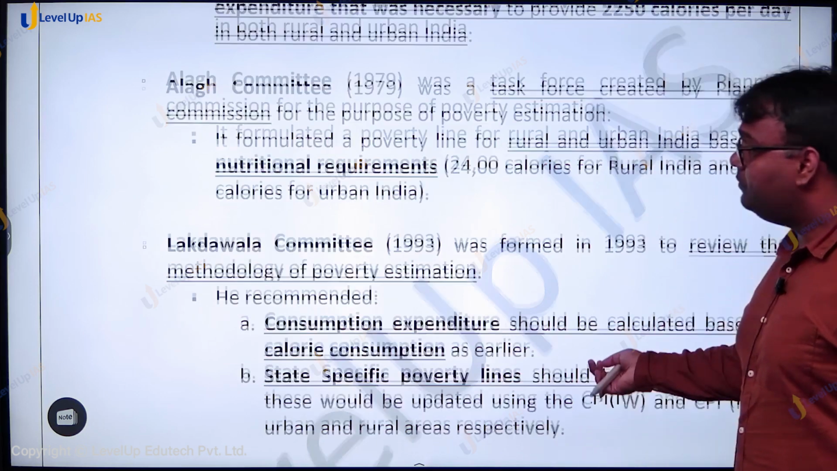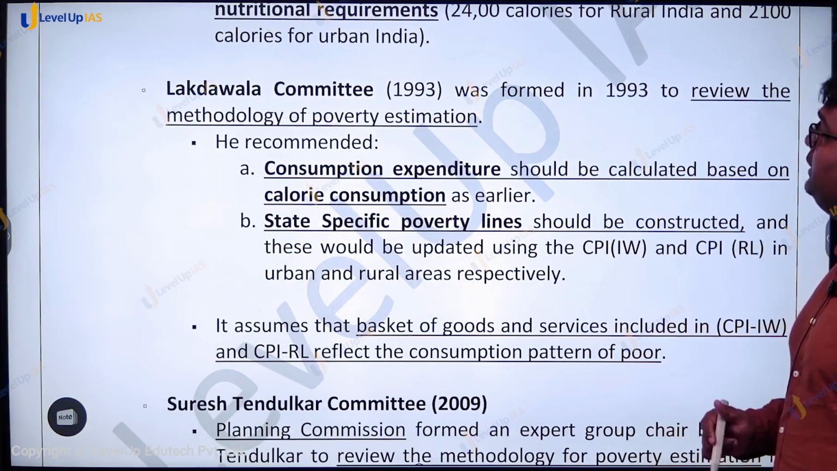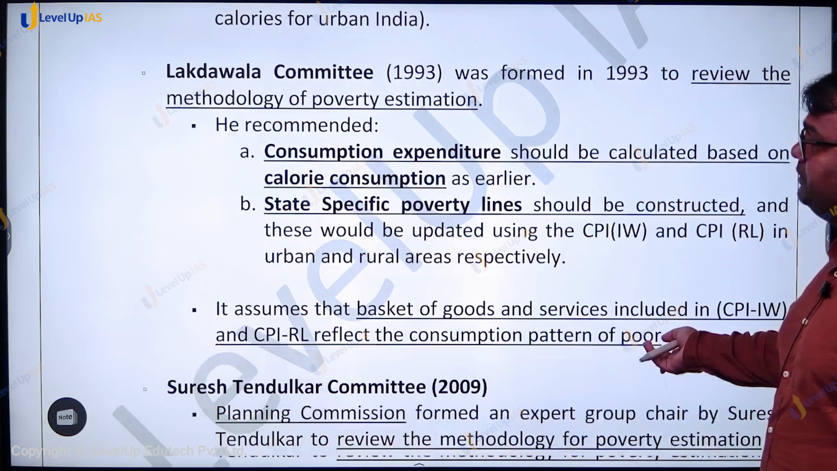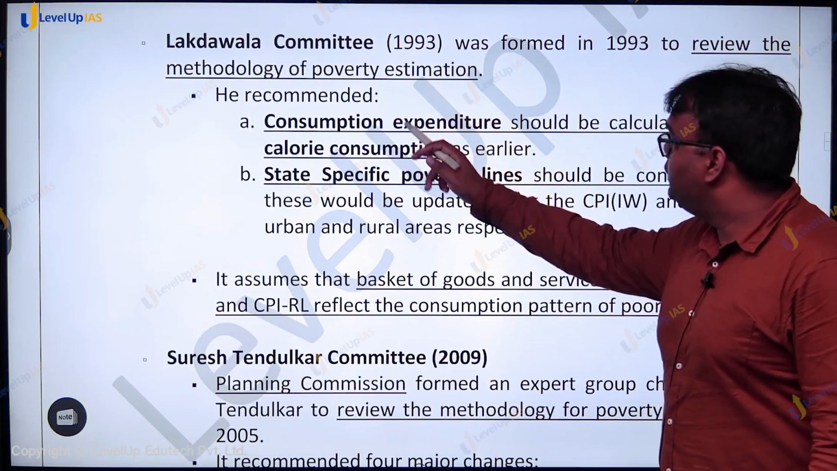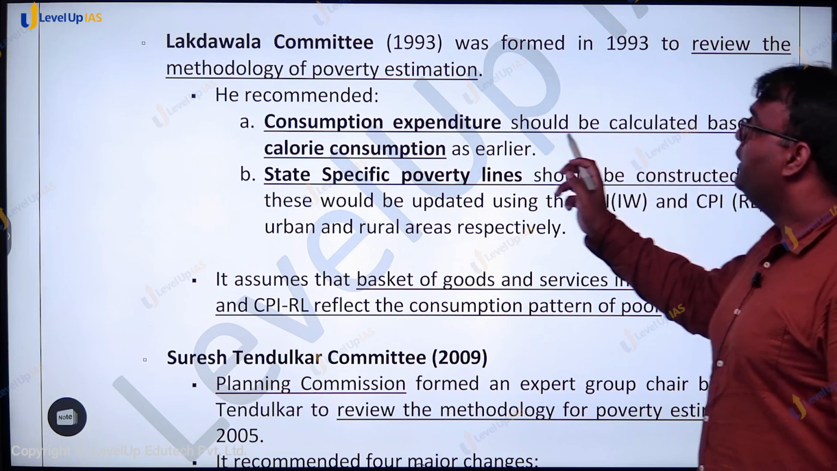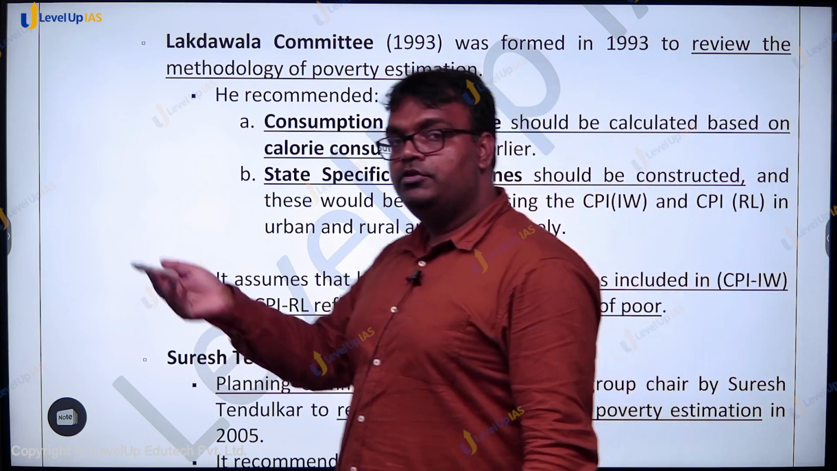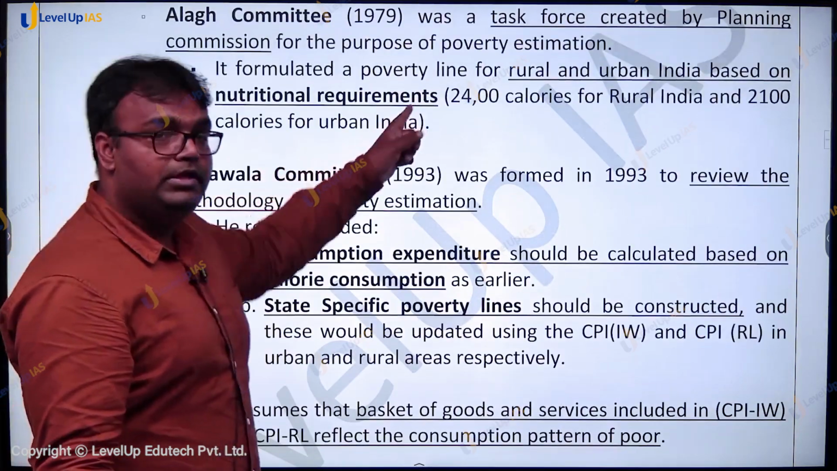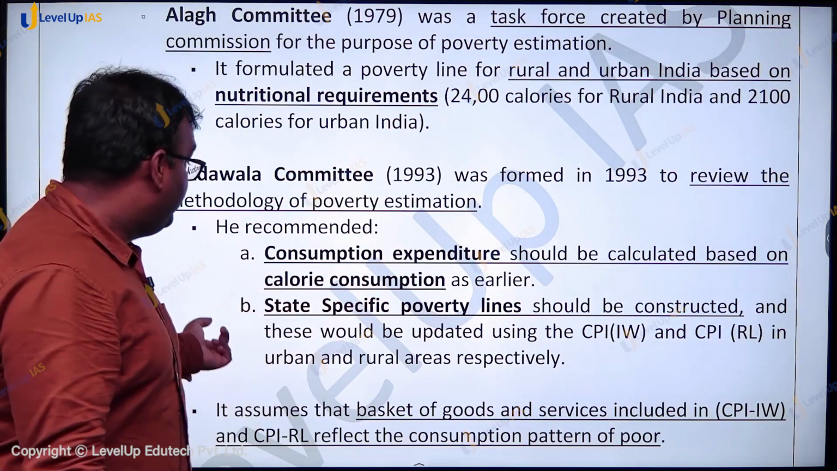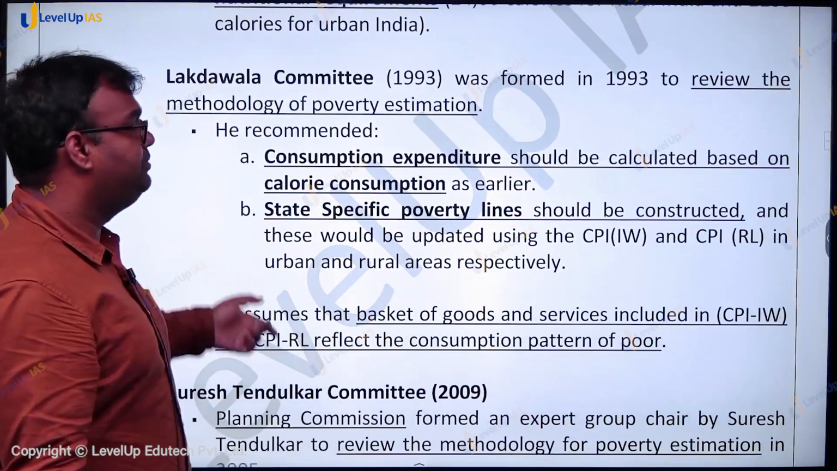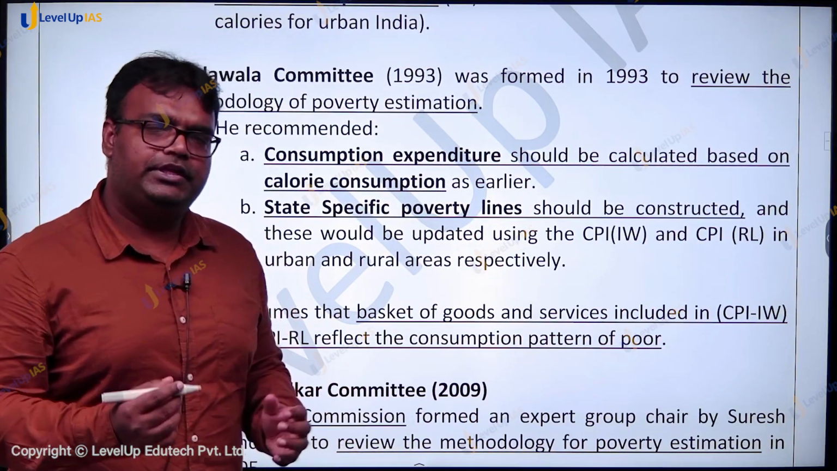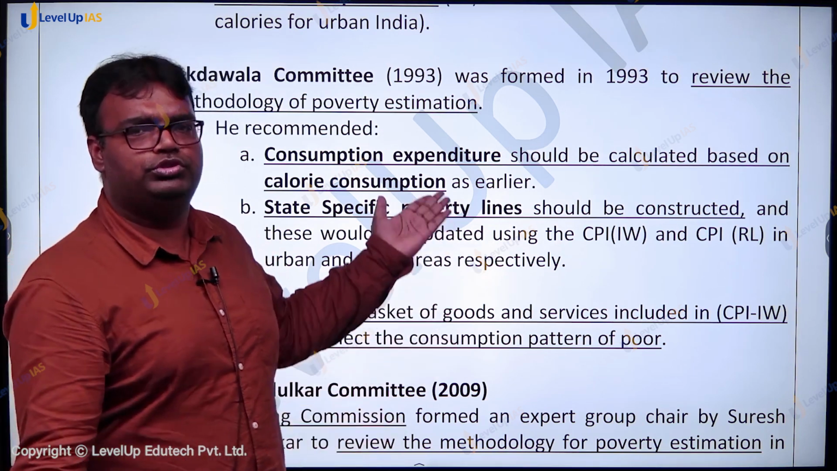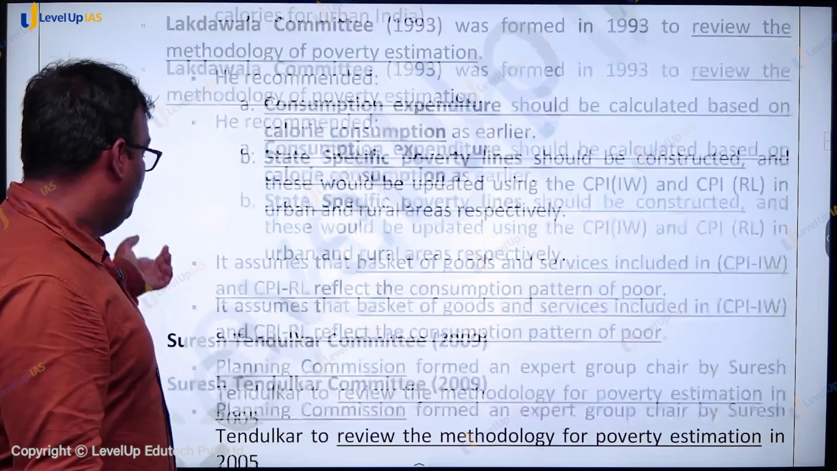Later, the Lakdawala committee in 1993 was formed to review the methodology of poverty estimation. It recommended that consumption expenditure should be calculated based on calorie consumption as earlier. So, like the 2400 and 2100 calorie consumption mechanism, expenditure should be measured in that mechanism, and then there should be state-specific poverty lines, because in various states various food items are available at different prices, so those aspects should be taken into consideration.